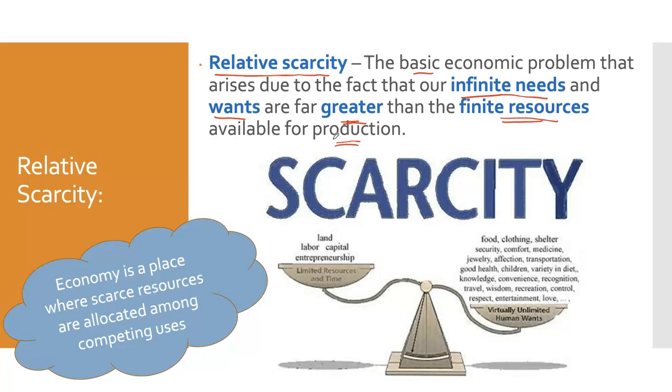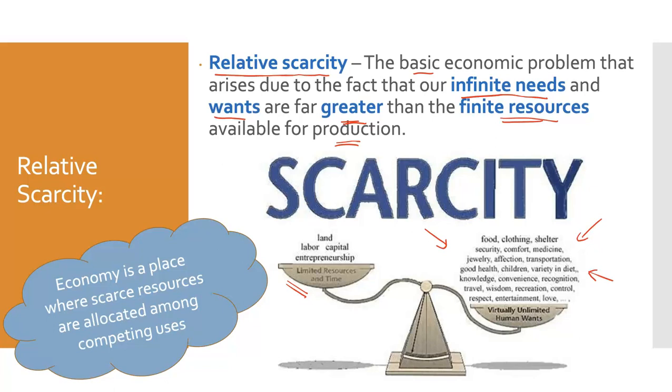So to put it simply, we have virtually unlimited needs and wants, and you can see some examples here: food, clothing, shelter, security, comfort, medicine, recreation, and limited resources. And we're going to go into what those resources are in a second.